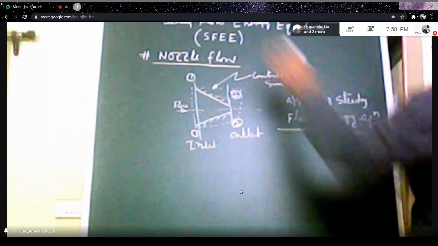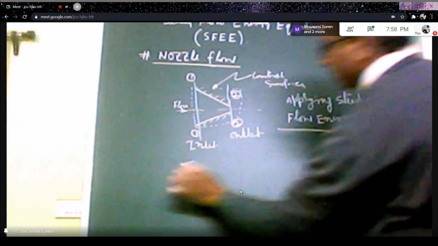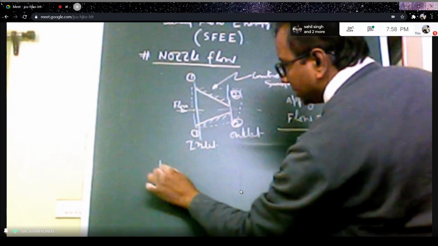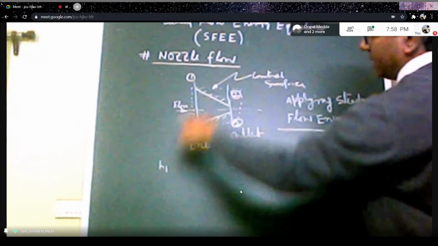So again, we want to write this expression. H1 is there for the steady flow energy equation. That is the enthalpy at the inlet, plus